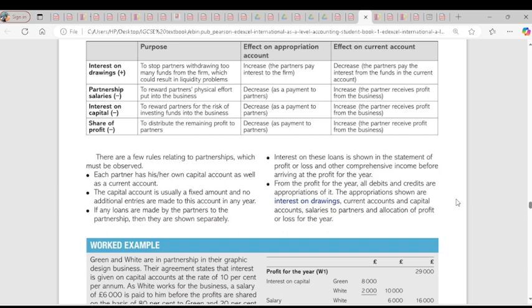Do you understand? So the third one, if any loans are made by the partners to the partnership, they must be shown separately. So if a loan is given, it has to be on a separate account. Clear?